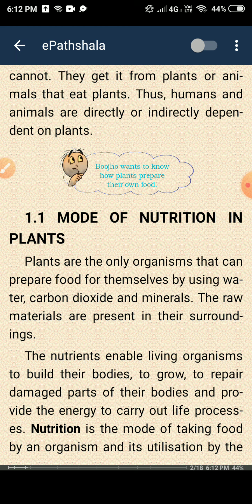So now after that we will come to the point mode of nutrition. What is the mode of nutrition? How we are taking our food, which type of mode we are using, that is called mode of nutrition. Got it? So many life processes are going on in our human body, in other animals and in plants also, but no life processes are occurring in non-living things.